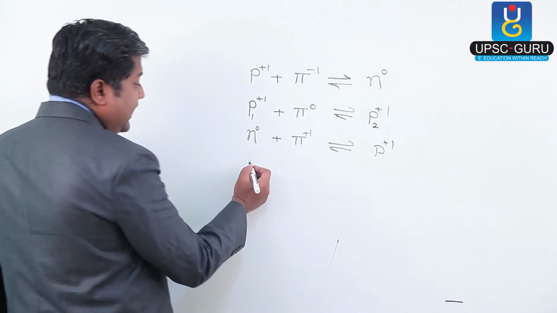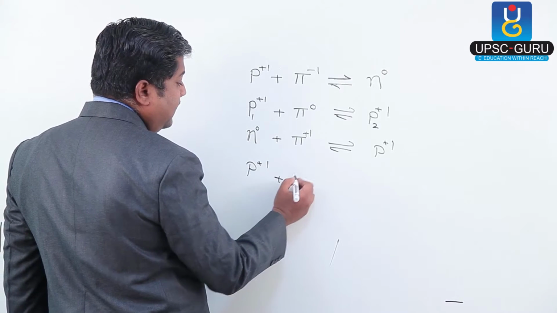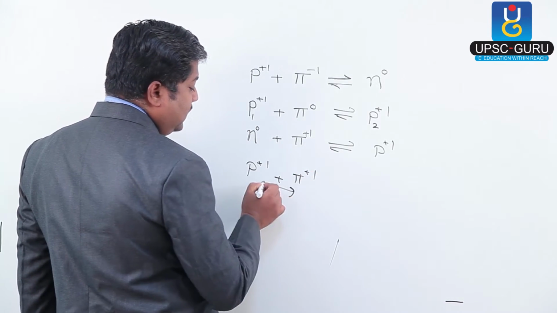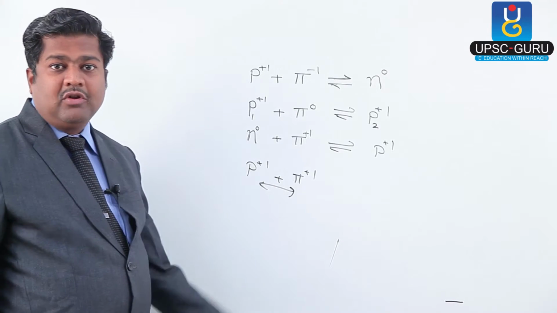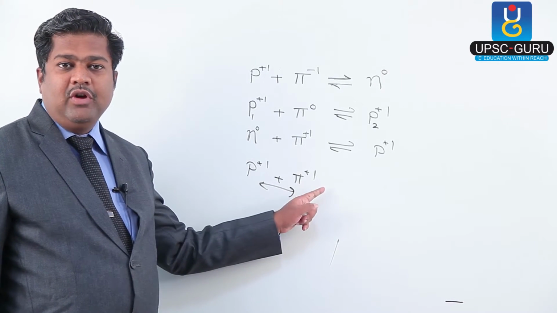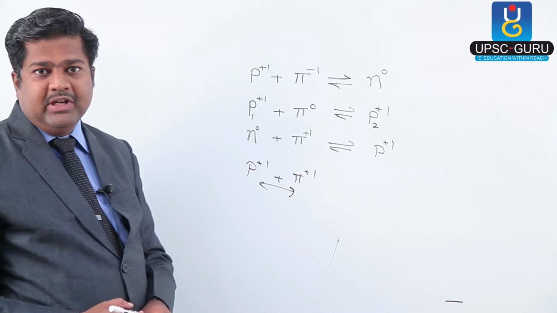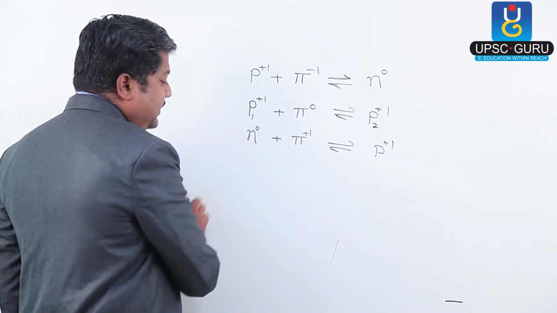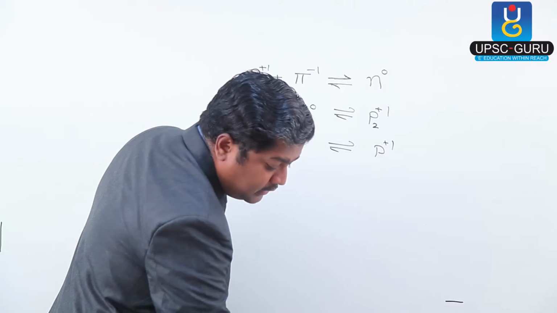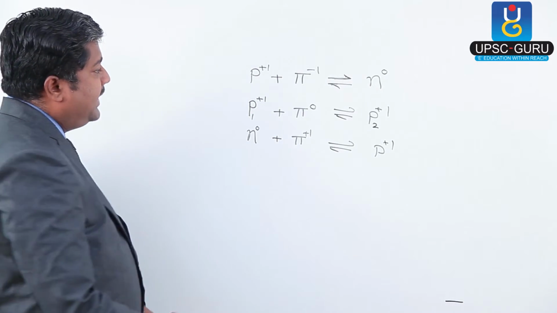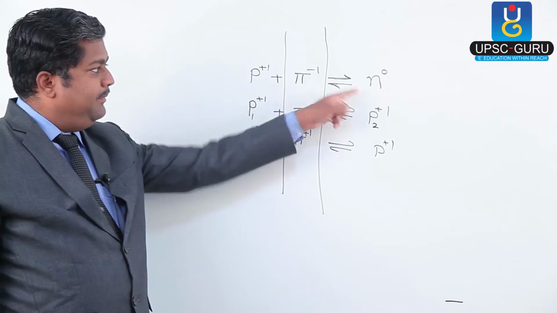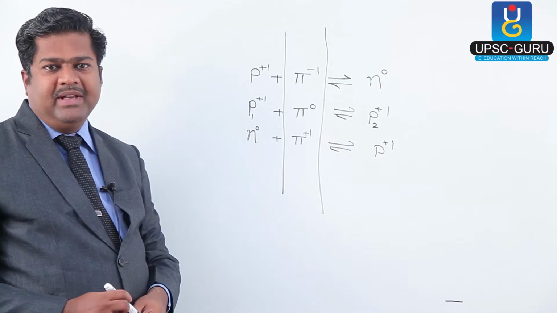You may say that proton is there, if it combines with positive pi meson, but why should these two combine with each other? Because they are having positive charges, and you are aware positive repulsion is there. And so here we are not talking of this type of reaction, otherwise you will get double charge proton. So these possibilities we can consider. Every time you will get this coming in between. So we are calling this as meson.